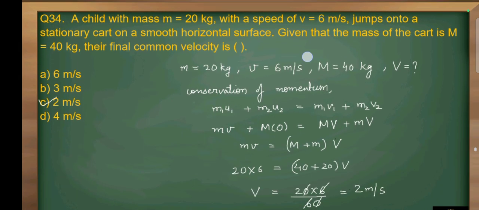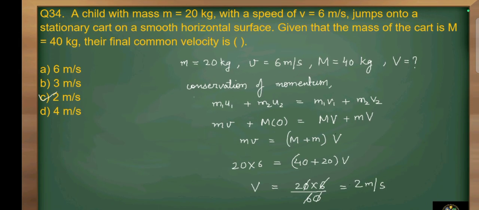Question number 34. A child with a mass m is equal to 20 kg with the speed v is equal to 6 meter per second jumps onto a stationary cart on a smooth horizontal surface. Given that mass of cart capital M is equal to 40 kg, their final common velocity is. So mass of child, that is small m, is equal to 20 kg and its velocity v is given as 6 meter per second.